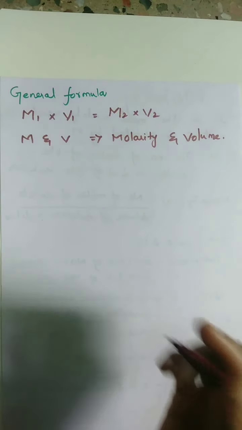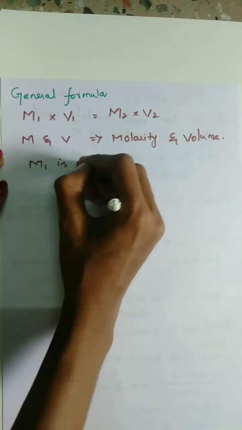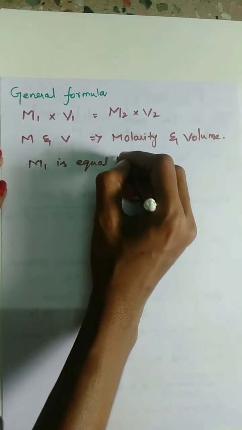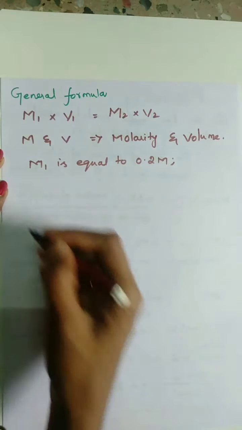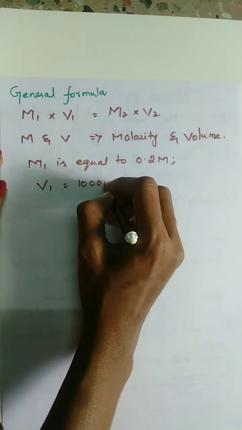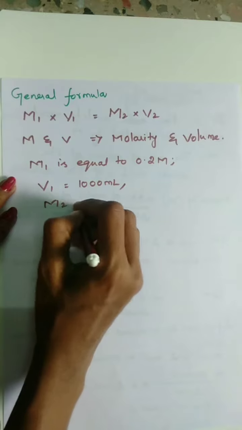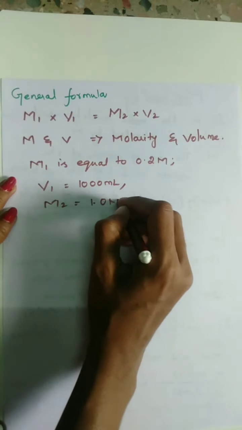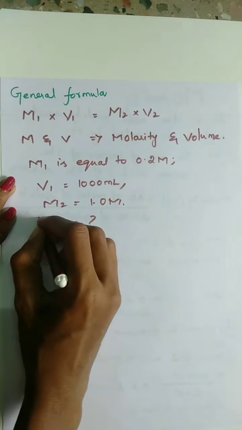In this case M1 is equal to 0.2 M, V1 is equal to 1000 ml, and M2 is equal to 1.0 M. So V2 only we have to calculate.